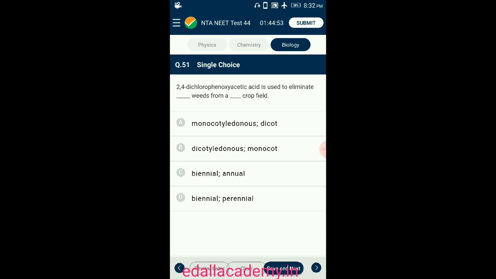Auxin 2,4-dichlorophenoxyacetic acid is used to kill dicotyledonous or broadleaf weeds. It does not affect mature monocotyledonous plants. It is used to prepare weed-free lawns and gardens. So the answer for this question is option B, dicotyledonous, monocot.